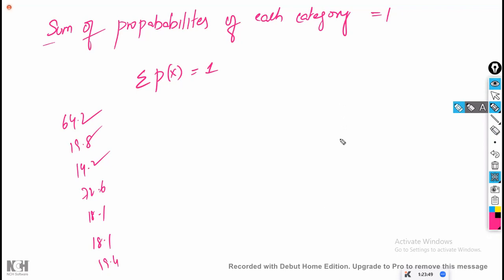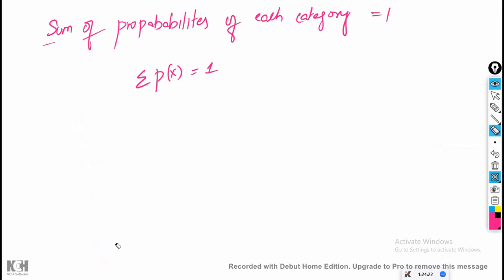Got the point? Whether it is a continuous variable or a discrete variable, first you take the unique values. How many unique values are there? For each unique value, calculate the probability and combine the probabilities. It will be equal to 1 because total by total will always be 1. The reason why the sum of the probabilities is equal to 1 is that the numerator will be the total of all the values and the denominator is the total values. Total by total means 1 only, right? Obviously. So that is the logic. Is that clear? So always the sum of the probabilities is equal to 1, whether it is a continuous variable or a discrete variable.